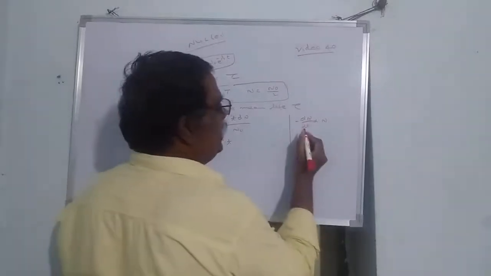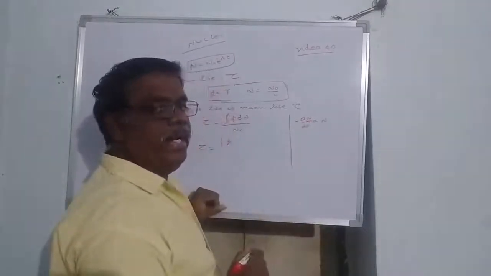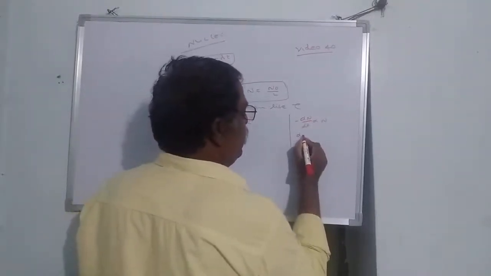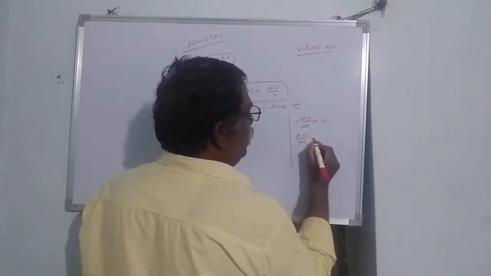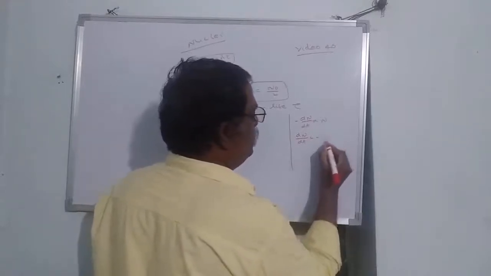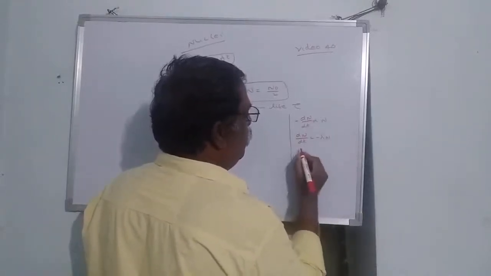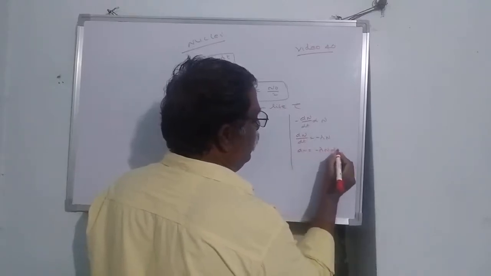Here the minus sign indicates that as time passage increases, the number of nuclei decreases. This can be written as dN by dt; introducing the decay constant lambda, minus dN by dt is equal to lambda N, so dN is equal to minus lambda N dt.